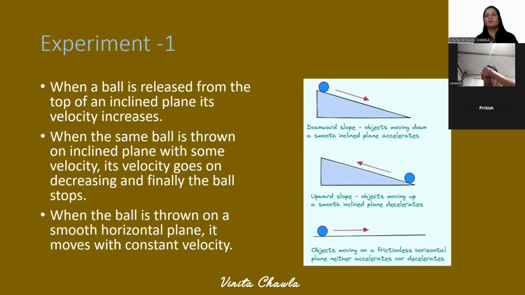In the first case, the ball was moving downwards, towards gravity, while in the second case, the ball was moving upwards, against gravity. So in both cases, because there was gravitational force, there was a change in velocity. While in the third case, gravitational force is still there, but it is acting at the same position everywhere on the horizontal plane, with the same type of force. So there was no change in velocity.